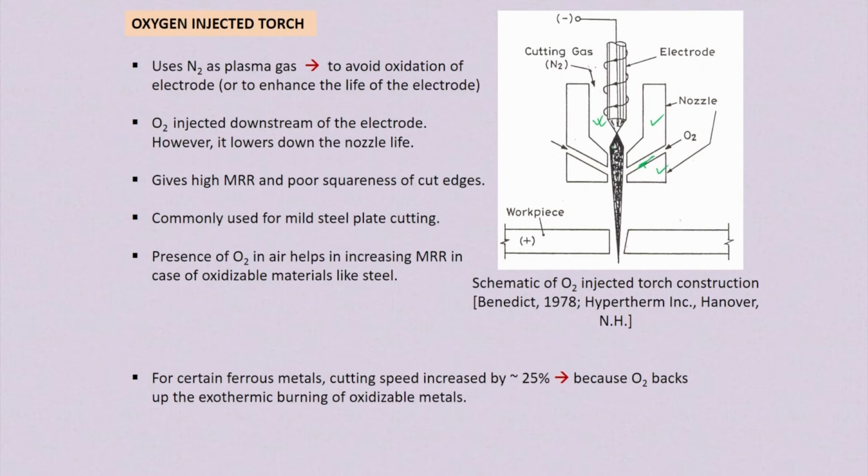This nitrogen, the cutting gas or plasma gas, comes surrounding the electrode and passes through the nozzle. This is a transfer mode type of nozzle. The negative terminal is connected to the electrode and the positive terminal is connected to the workpiece. So it is a transfer mode plasma cutting torch.